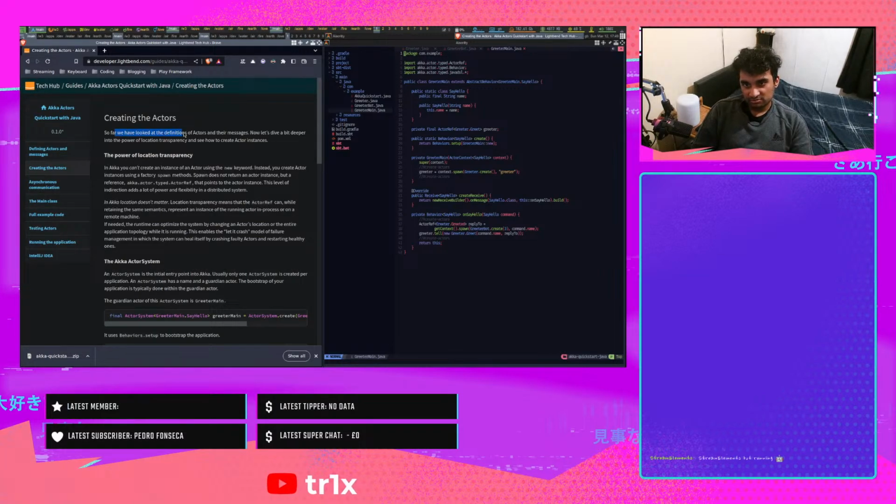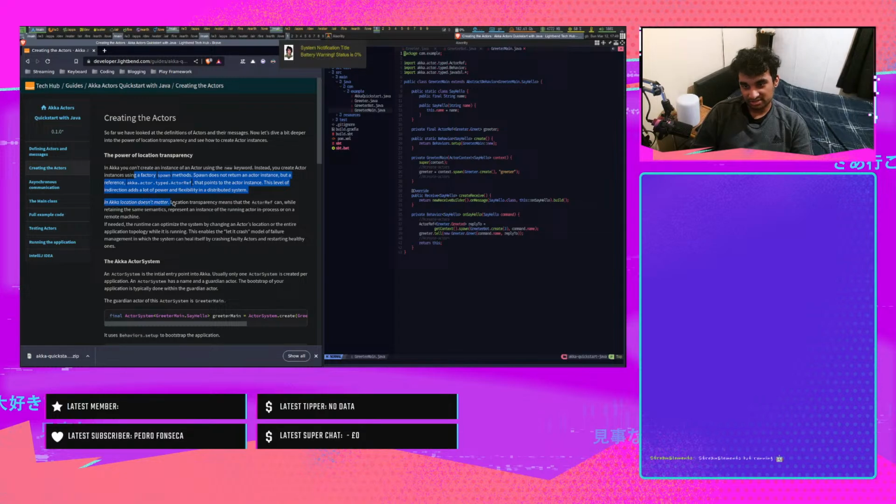So far we have looked at the definition of actors and their messages. Now let's dive a bit deeper into location transparency and see how to create actor instances. In Akka, you can't create an actor instance using the new keyword. Instead, you create the actor instance using the factory spawn methods. Spawn does not return an actor instance, but a reference, the Akka actor type actor ref, that points to the actor instance. This level of indirection adds a lot of power and flexibility in a distributed system.